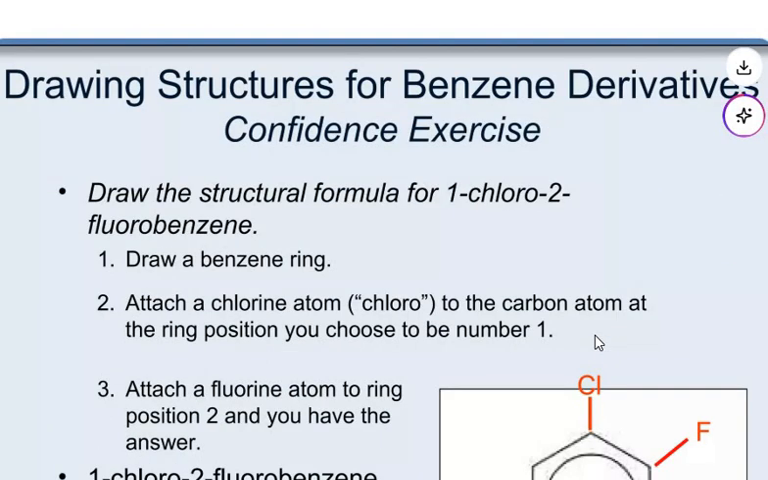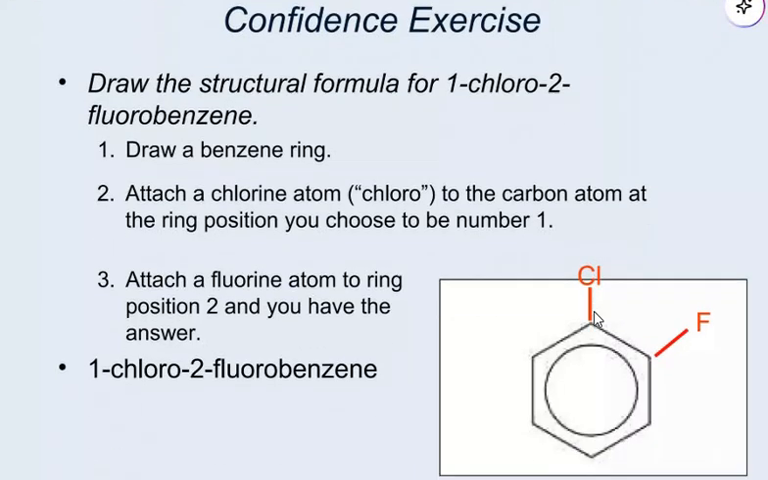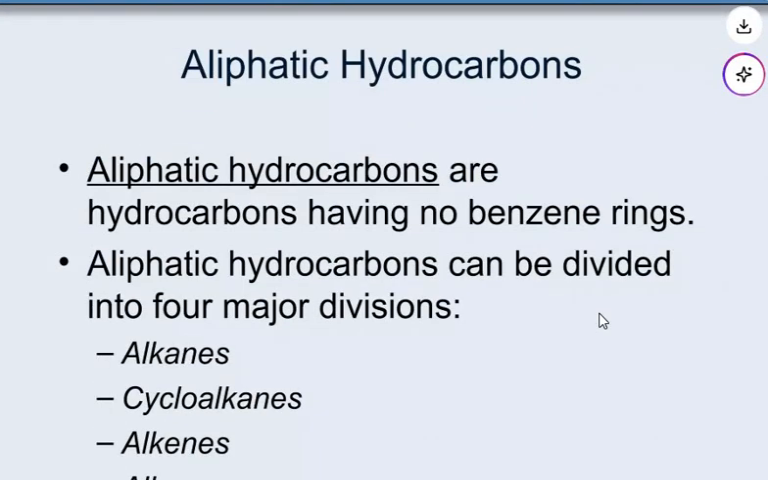Now, drawing a structure for benzene derivatives, confidence exercise. Draw a benzene ring, attach a chlorine atom to the carbon atom at the ring position you choose to be number 1, attach a fluorine atom to ring position 2 and you have the answer, 1-chloro-2-fluorobenzene.